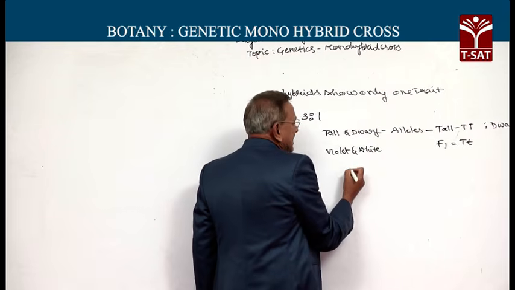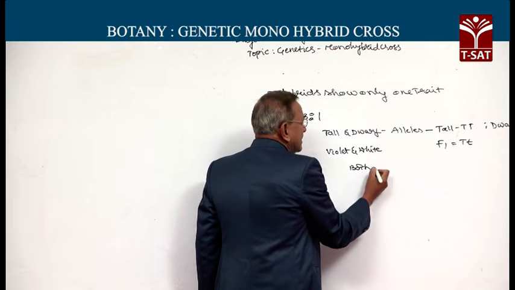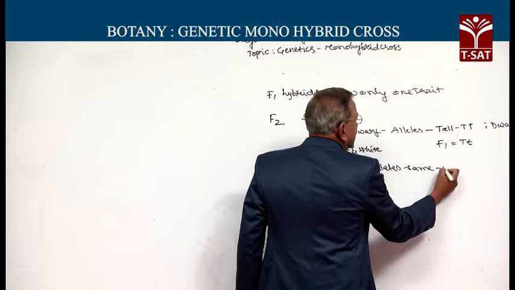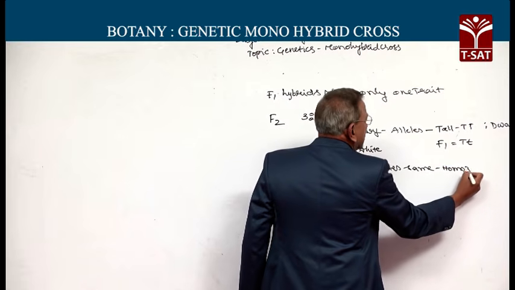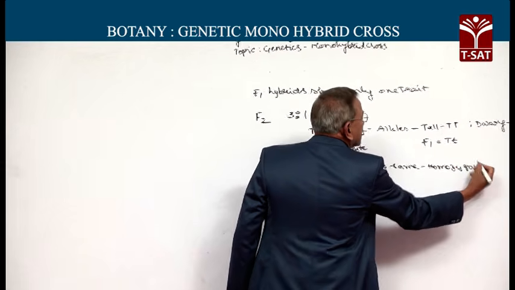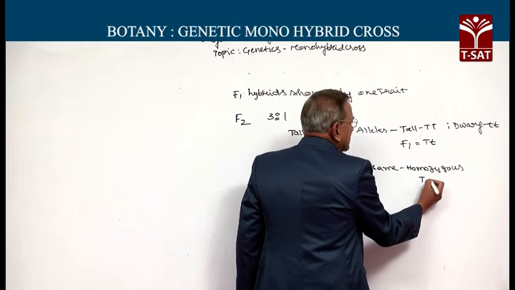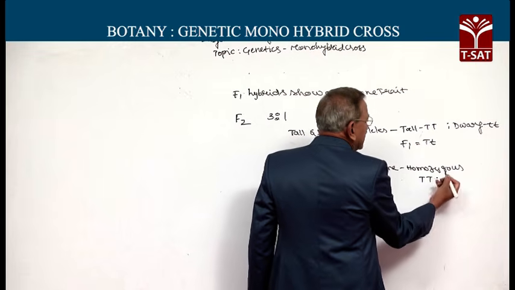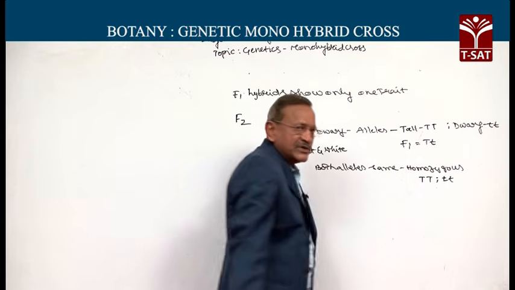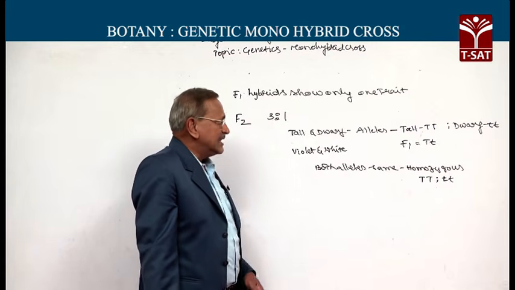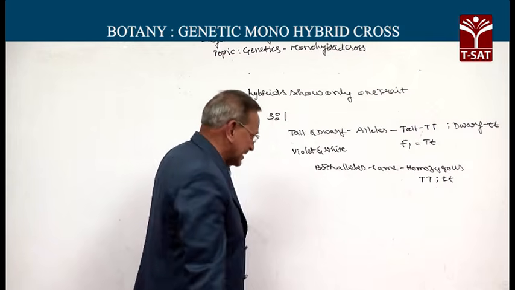If both alleles are the same, then it is called homozygous. It is the case of capital T and capital T, and also the case of small t and small t. This is called the homozygous condition.